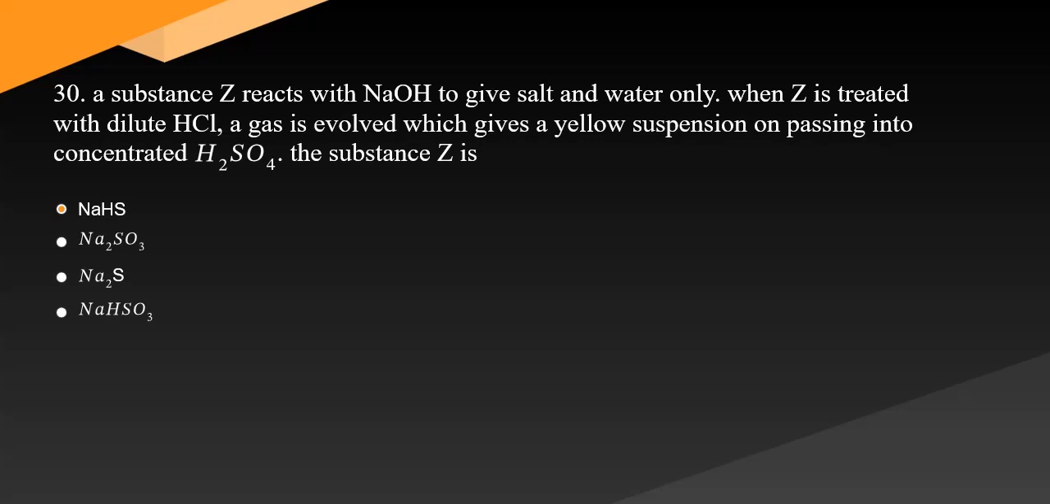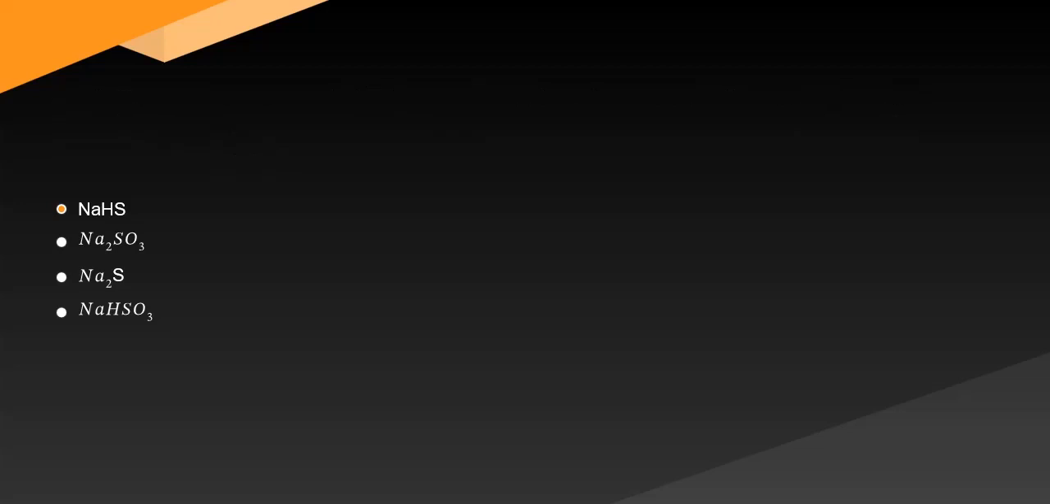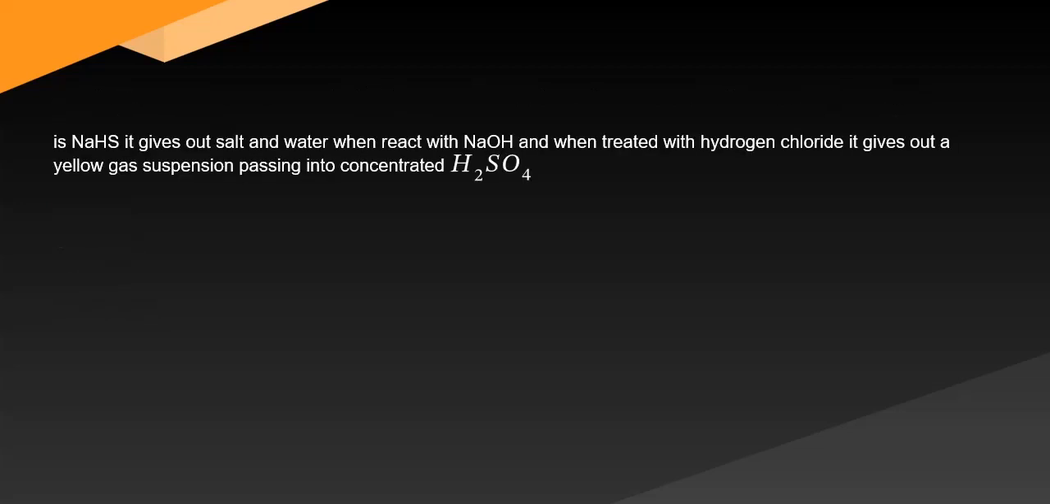30. A substance Z reacts with NaOH to give salt and water only. When Z is treated with dilute HCl, a gas is evolved which gives a yellow suspension on passing into concentrated H2SO4. The substance Z is. Question 30 Answer is NaHS. It gives out salt and water when it reacts with NaOH, and when treated with hydrogen chloride it gives out a gas which gives a yellow suspension on passing into concentrated H2SO4.